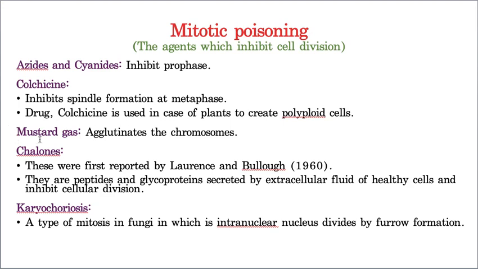Even mustard gas results in agglutination of chromosomes and also calones. These calones are nothing but peptides and glycoproteins secreted by the extracellular fluid of healthy cells, and they stop the healthy cell from participating in cell division. If cell division takes place unnecessarily, it results in cancer. I'll tell you briefly about cancer. The next topic is that only. So these are various mitotic poisoning agents. These are certain chemicals which are used to stop cell division.